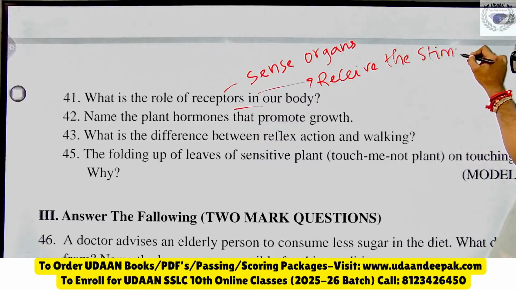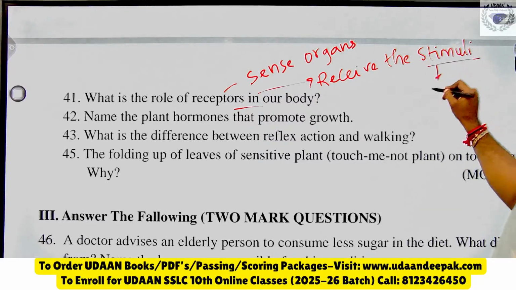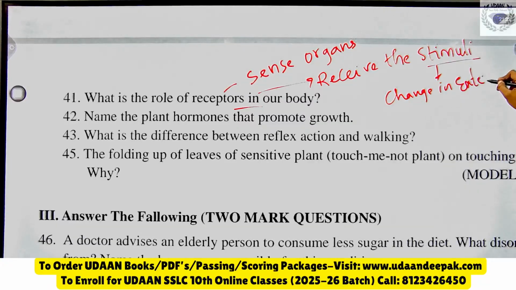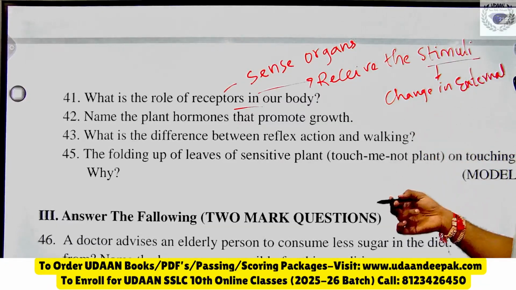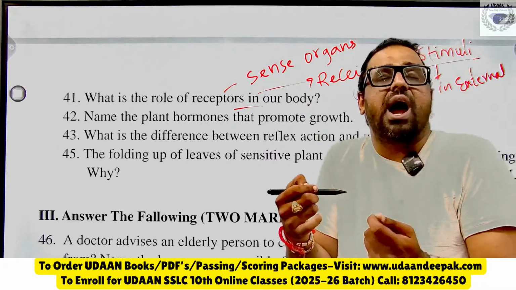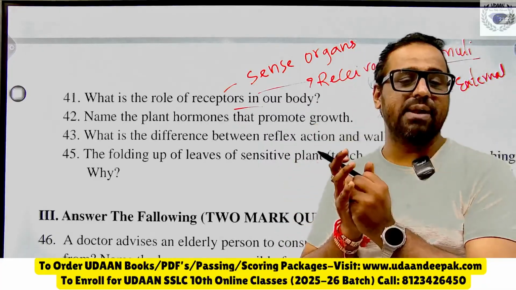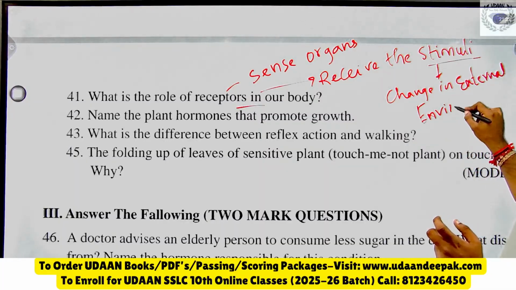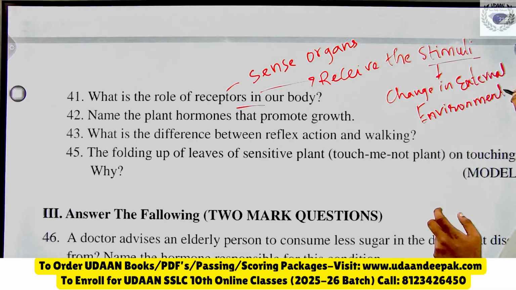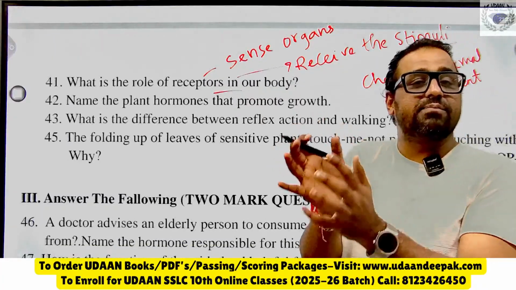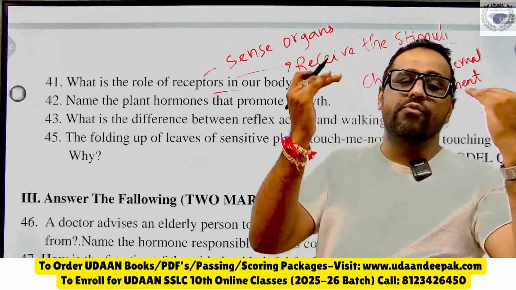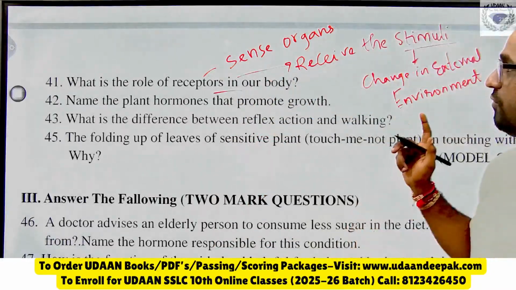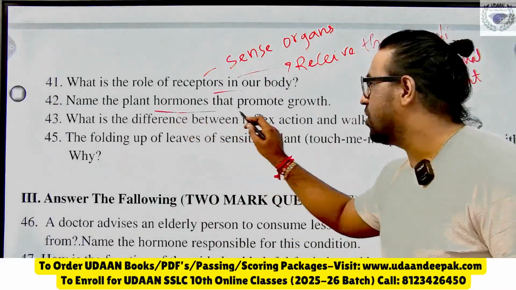What is stimulus? The stimulus means change in the external environment. When something suddenly changes in our environment, they sense it and tell our brain. Now if it is very cold, suddenly we start shivering. That is nothing but what? Stimuli. Similarly, if it is very hot, we start sweating. That is because of what? Receptors. So receptors are sense organs. They take all the information and give it to the brain, and the brain will work according to that. That is the function of what? Receptor.